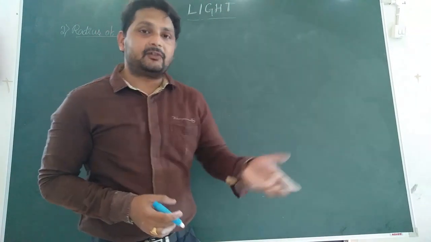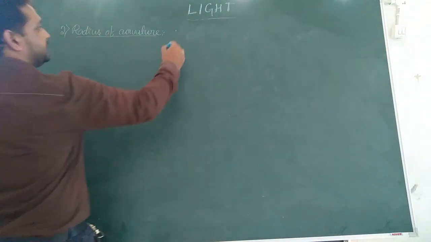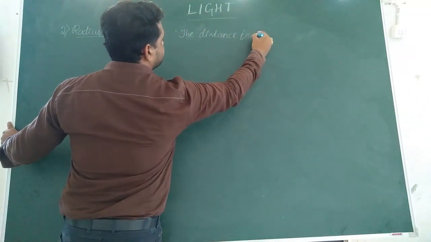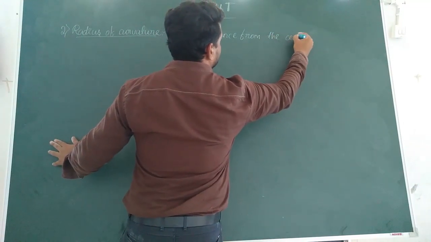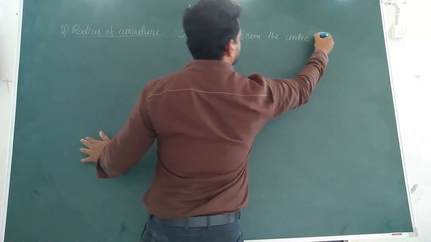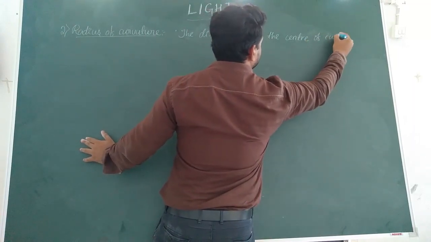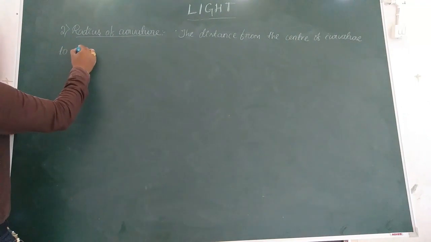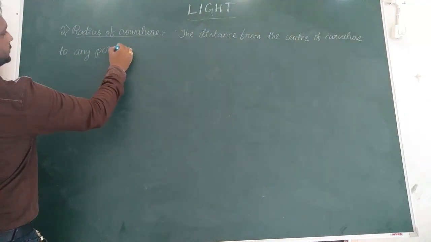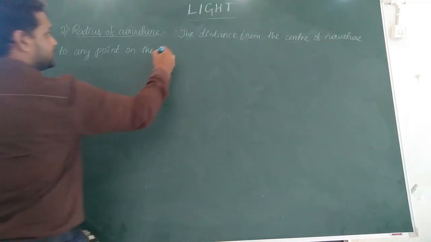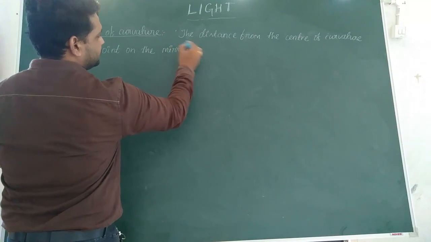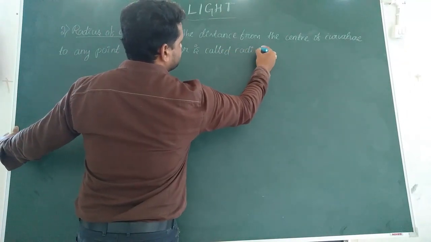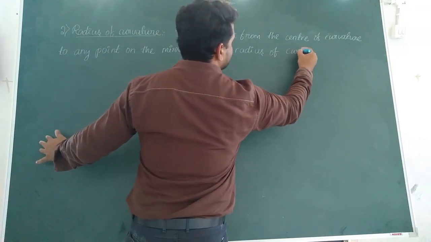Similarly for a sphere, the distance from the center of curvature to any point on the spherical mirror is called the radius of curvature.